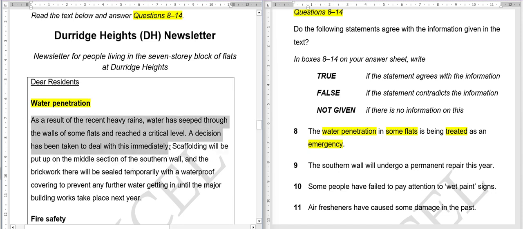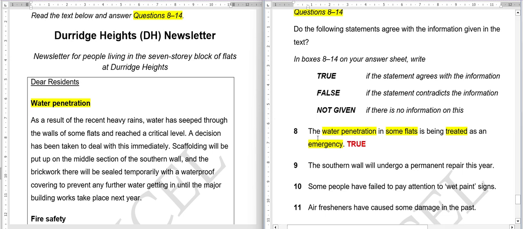Okay. In these sentences we have our answer. You have to tell me whether it's true, false, or not given, and your time starts now. Okay, time's up. Now I'm going to write the answer here first, and let's see if you arrived at the correct answer or not. And the answer to this is true.